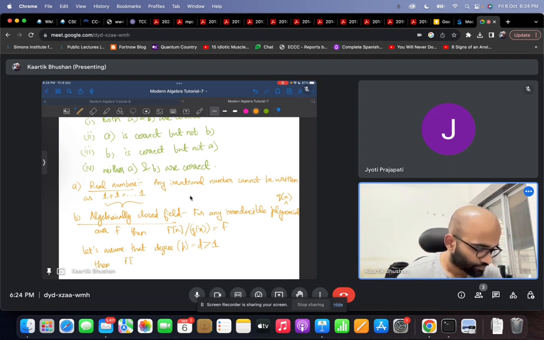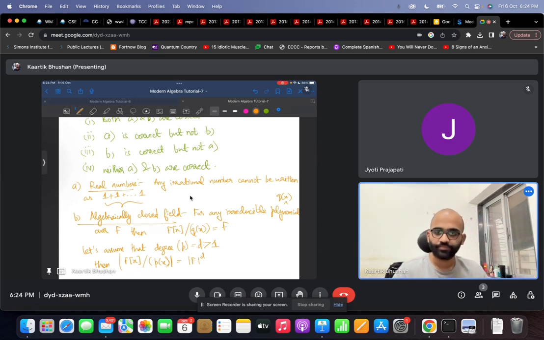Then for this algebraic extension of F with respect to p, the size of this field is equal to the size of F to the power d. We know this already because this contains all polynomials of degree at most d minus 1. So there are d positions and there are size of F many possibilities for each position. So the size of this algebraic extension should be size of F to the power d.